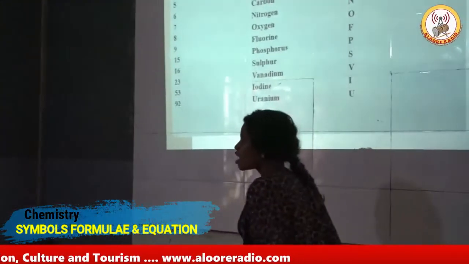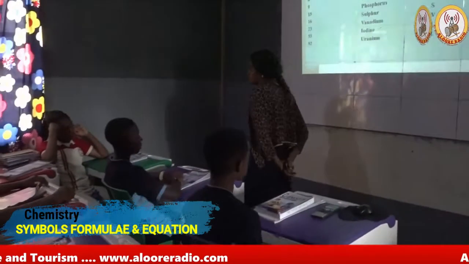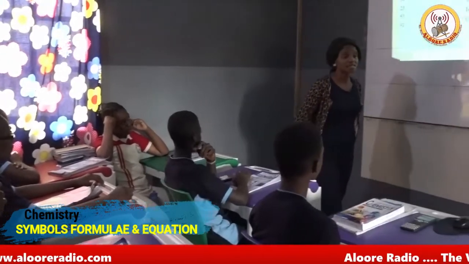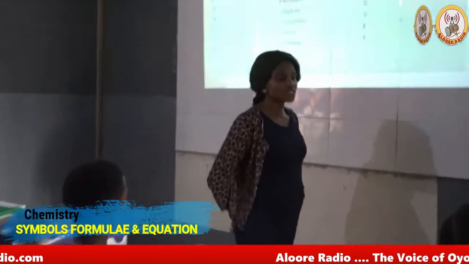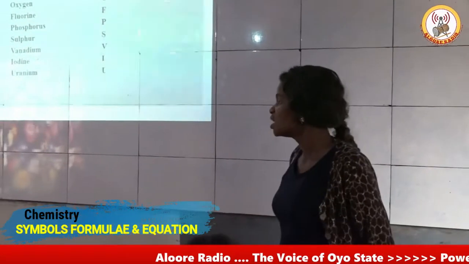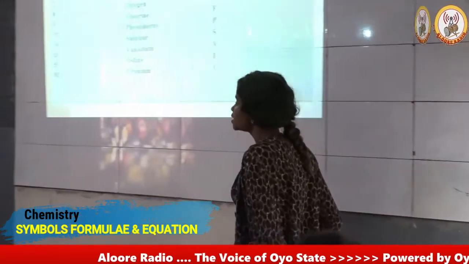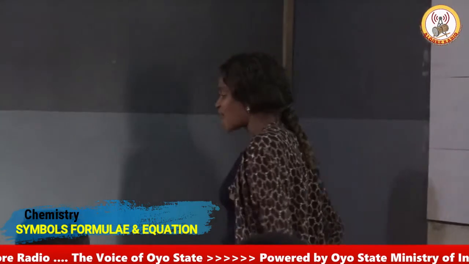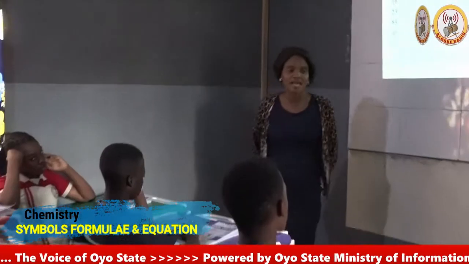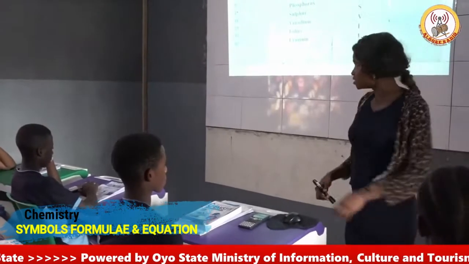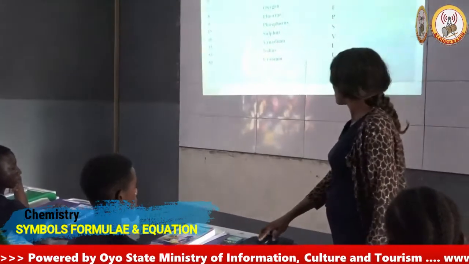Since we have over 118 elements on the periodic table, and each of the elements on the periodic table can't be represented using the first letter of the alphabet alone, he further suggested that the first and the second letter, or the first as well as the third letter of the alphabet, should be adopted as given above.